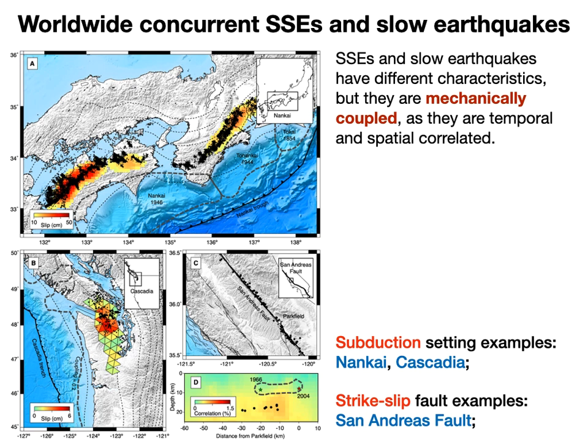Here we show examples of the subduction zones, including Nankai Trough in Japan and Cascadia in the US. We also show an example of a major strike-slip fault, the San Andreas Fault in Southern California. The black dots on the figures show the sources of the slow earthquakes, and the color patches show the SSEs. We can tell that they are highly correlated.